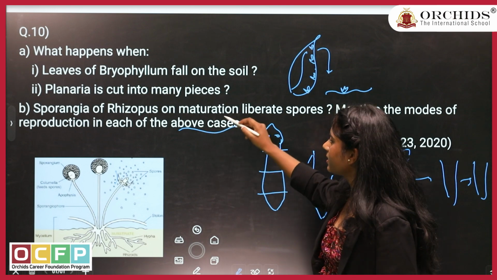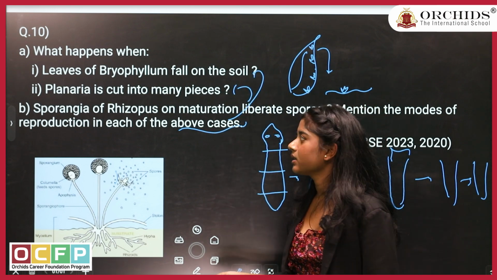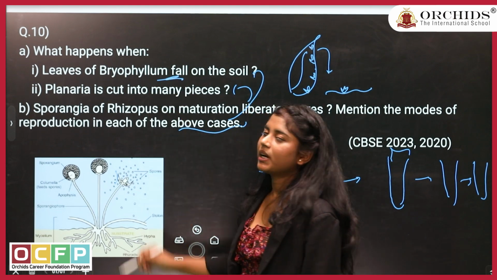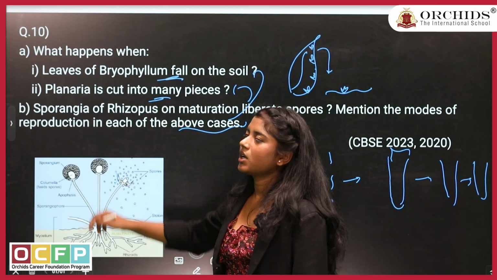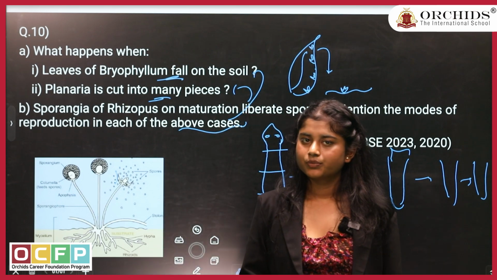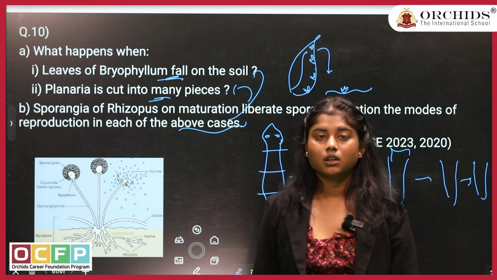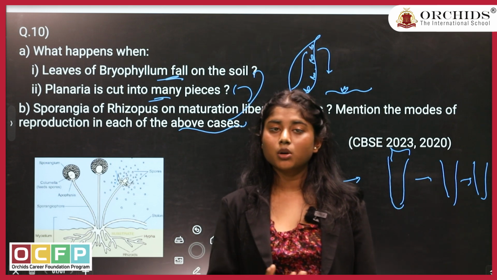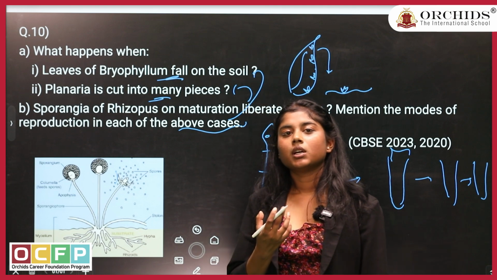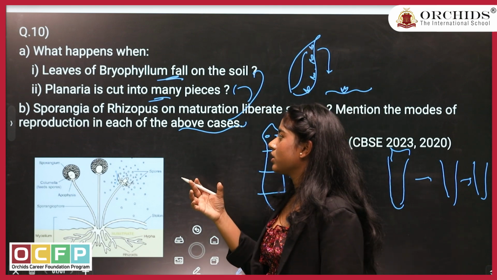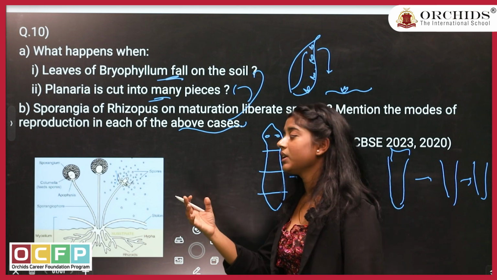Here above cases, they have asked you about this as well. So while writing the answer, you have to write about the budding, you have to write about the regeneration, and in sporangia you have to write about the spores. So Rhizopus, as we have seen in a previous question, Rhizopus commonly known as bread mold. It spreads through asexual reproduction where spores will be spread and then they will be reproduced.